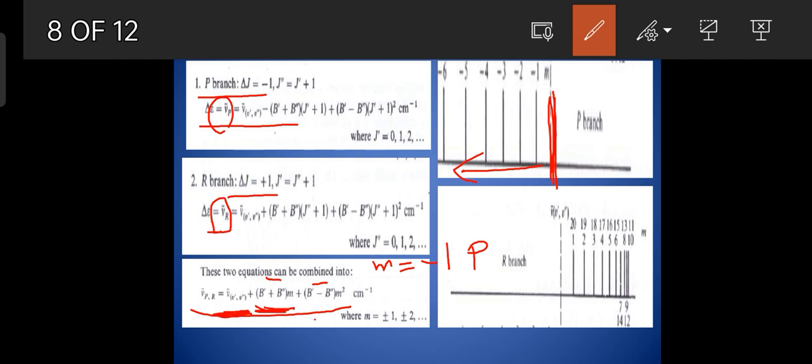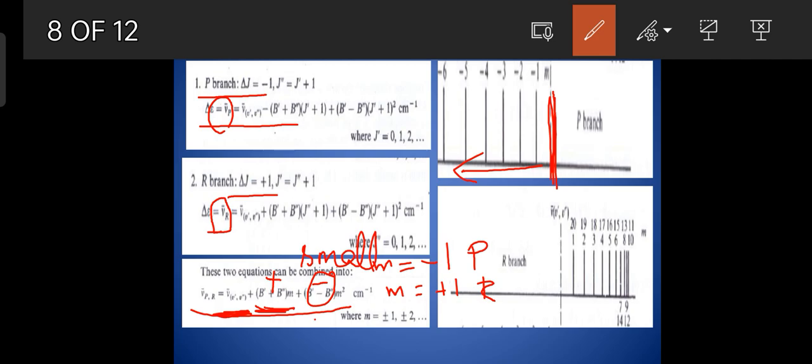Now if you put M is equal to plus 1 in the equation, then it corresponds to the R branch. In this case, the second term B prime plus B double prime is positive. Then the third term B prime minus B double prime is negative. But this third term is small. Even if it is negative, the term is very small because B prime is only a few times lesser than B double prime.